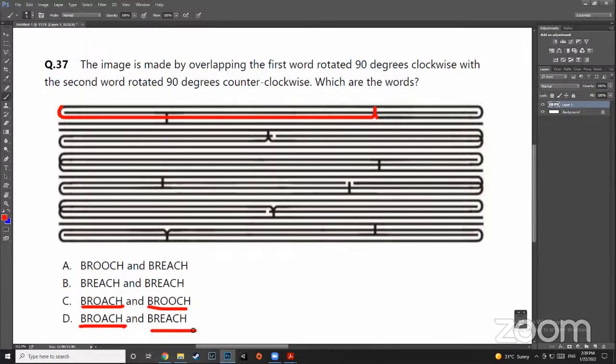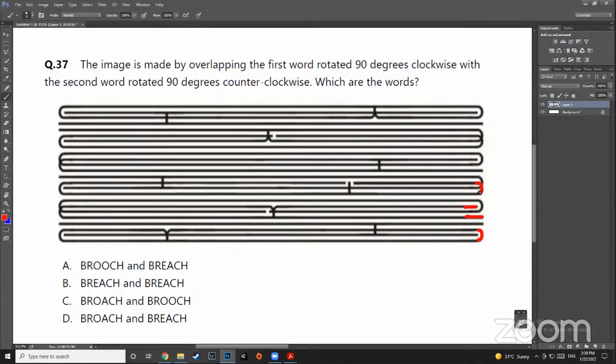So you don't need to look at BR and you don't need to look at CH, right? Because they are common. So it will be better if we just look at the middle, just the third letter. So this will be B, right? Then this would be R. Then we need to look at this one.